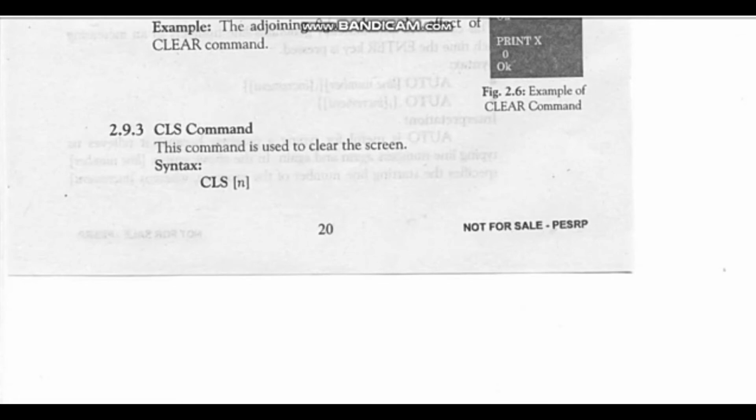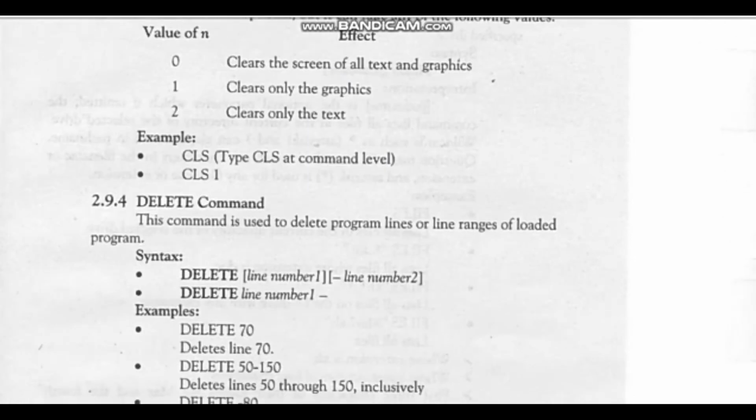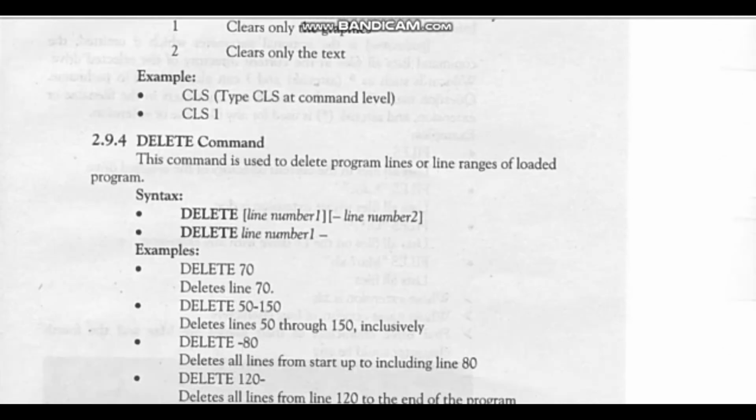The clear command is used to reset the value of all numeric variables to 0 and string variables to null. It also closes all open files. When we clear, all other files which are open, even if we are not using them, will be closed.